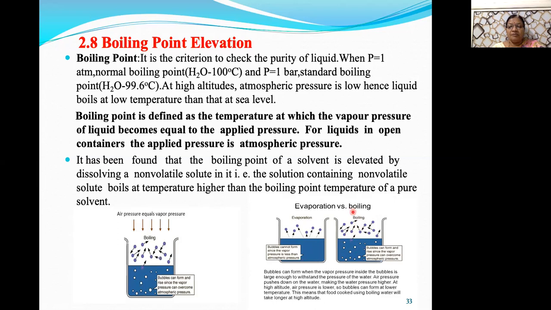Here, atmospheric pressure is pushing the molecules in the downward direction and the vapor pressure is pushing in the upward direction. Now, when the vapor pressure becomes equal to the atmospheric pressure, at that temperature, liquid boils. That is the boiling point of liquid. Here, the surface no longer exists. Means here, from the bottom of liquid, the bubbles start and they go into the vapor state. That is the process of boiling.